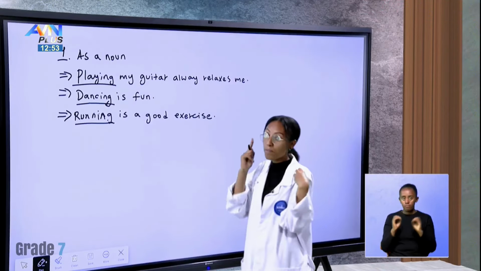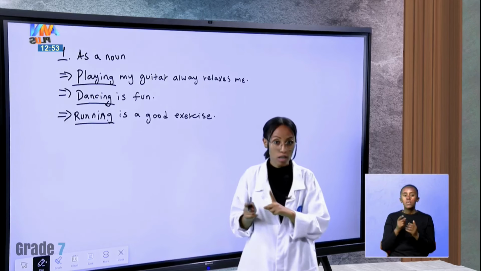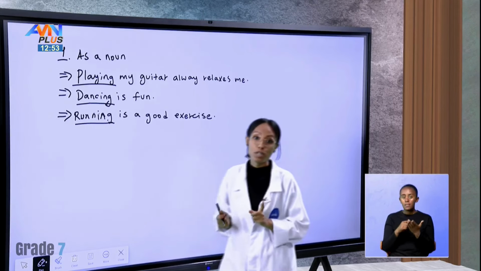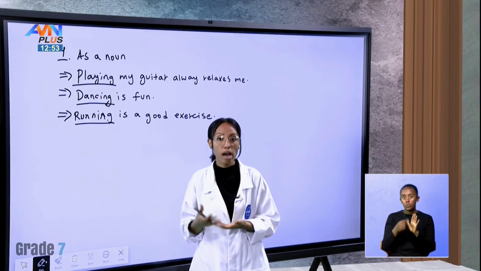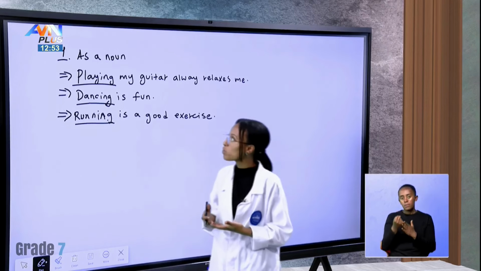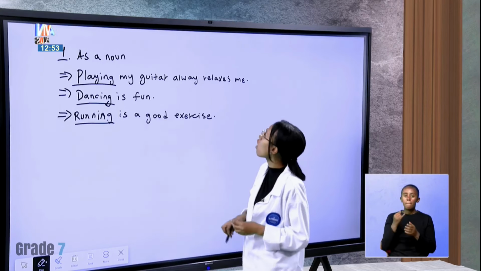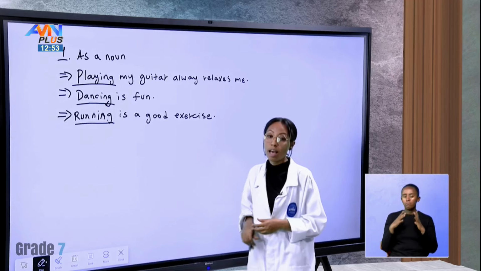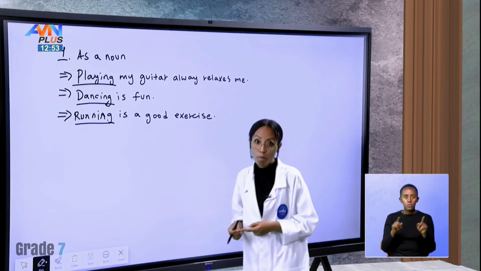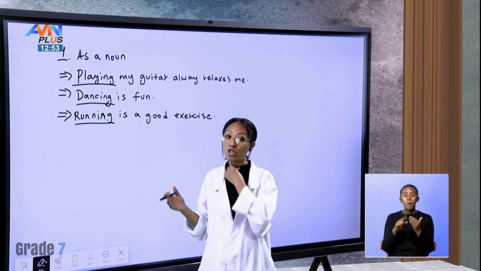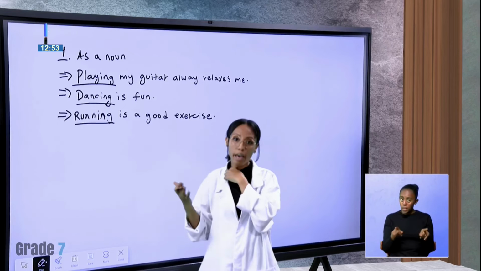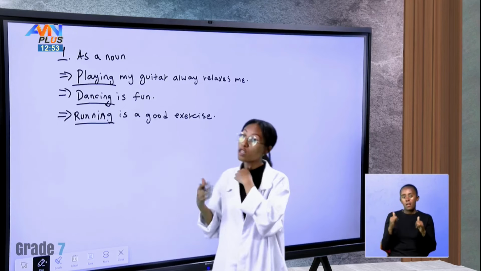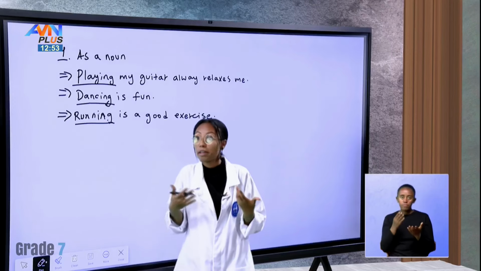Why? Because first, they came first. This is the difference between them. They came first and they are showing a noun as a subject. Playing my guitar always relaxes me. Our focus is not on the verb, it's just playing. Dancing is fun. It is something I enjoy, I love.